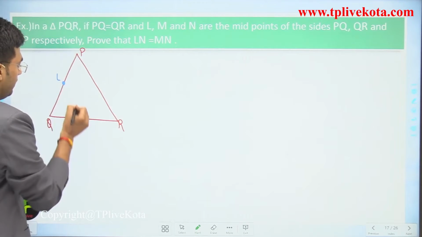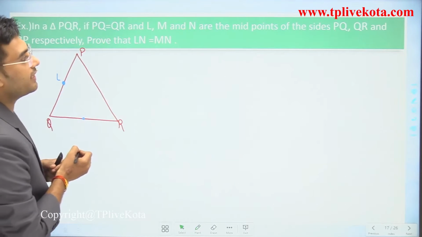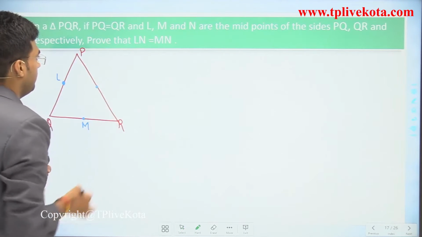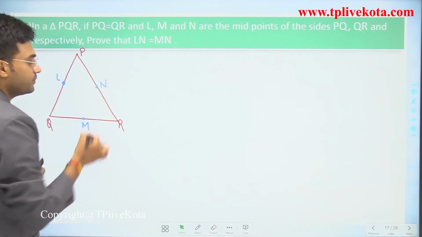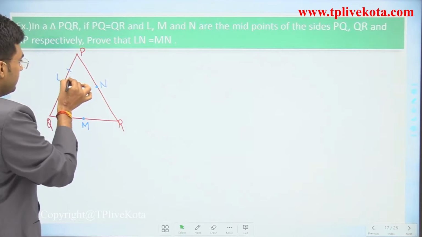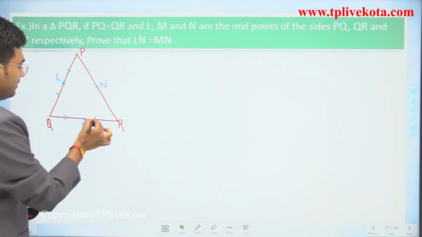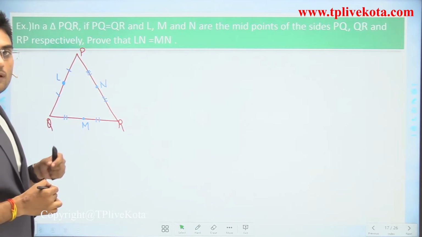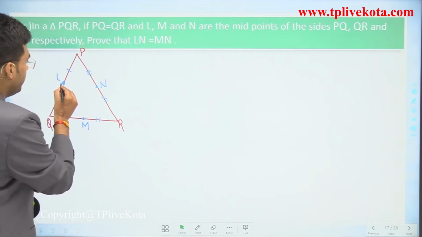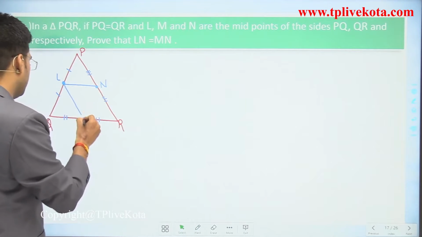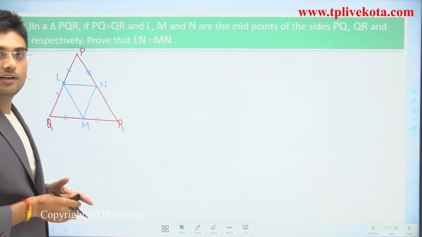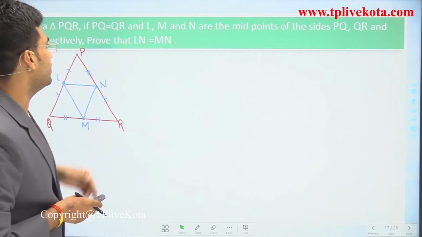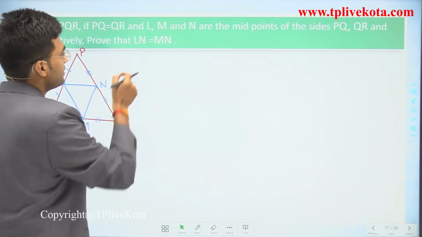This is L. And the midpoint of side QR is M. And this is the midpoint of PR. It is N. Clear? And if these are the midpoints, then these parts are equal. Now let's join all the midpoints. Now students, we have to prove that LN is equal to MN.